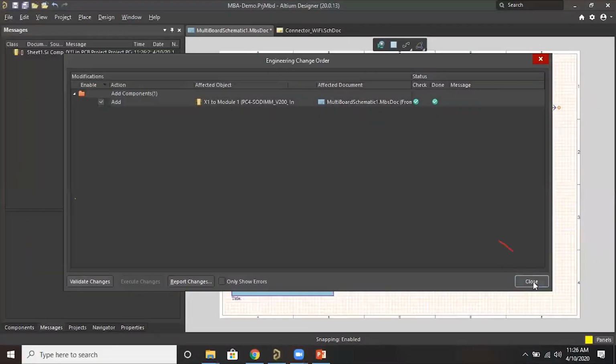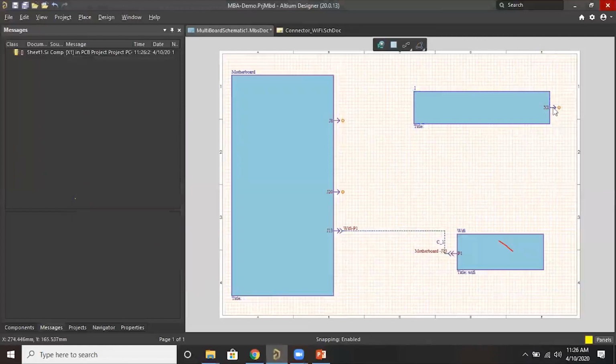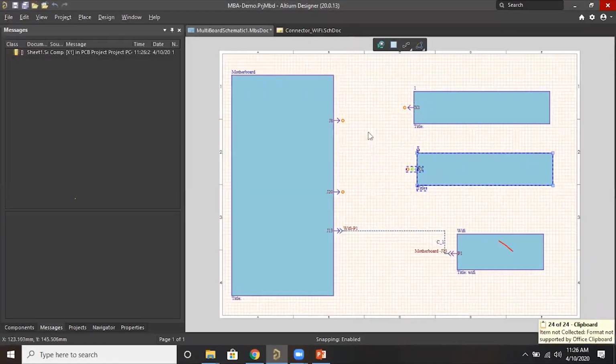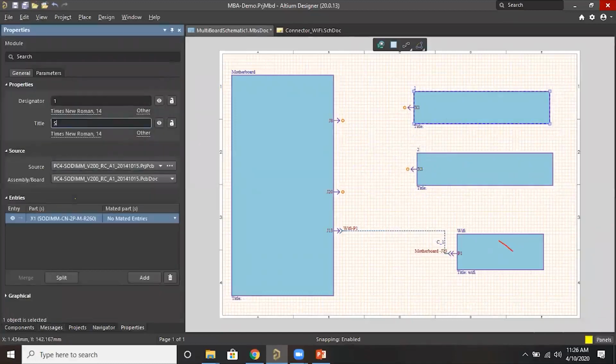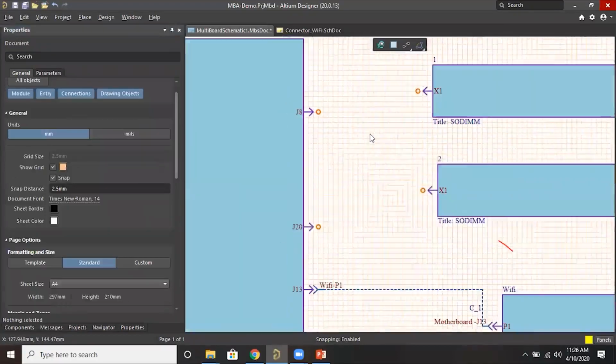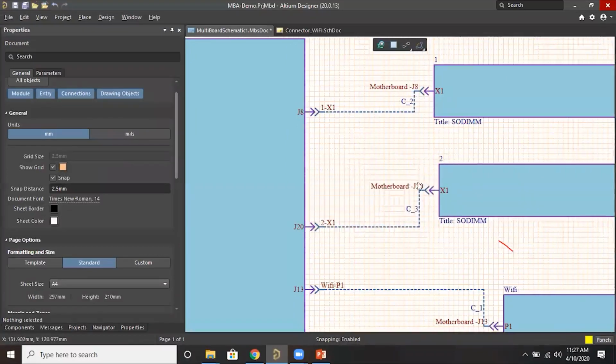In that case, you can simply copy this, so that it will get imported and automatically it will get numbered. So the title, SOD. Now this also can be connected directly, and you can see the connection names.